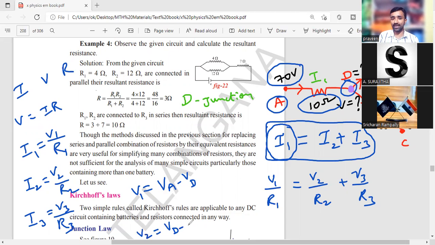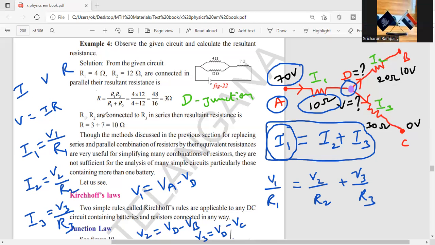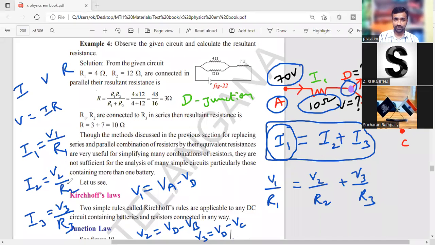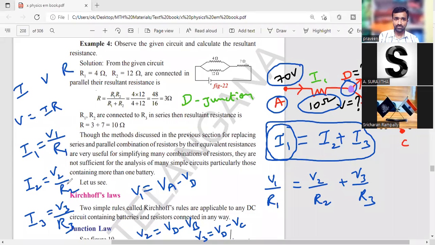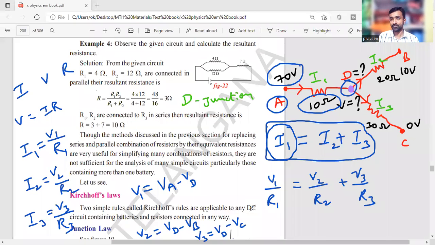Then what about V2? V2 is equal to VD minus VB. Then V3 is equal to VD minus VC. Are you clear about this? Go to quick reaction if it is clear how I have written this. Only two are saying clear.